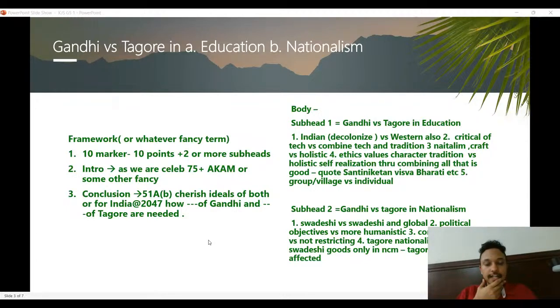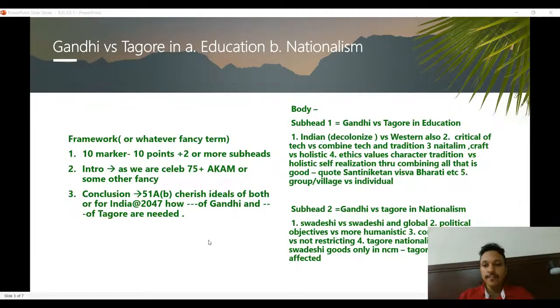So I just try to divide it into how Gandhiji's idea was decolonizing Indian education versus Western, versus how Tagore had a very broader idea about including the Swadeshi and the Western, good things from the Indian and the Western side. Or another point could be how Gandhi was critical of technology or capitalism, versus how Tagore wanted to combine tech and tradition, combine the best of both worlds.